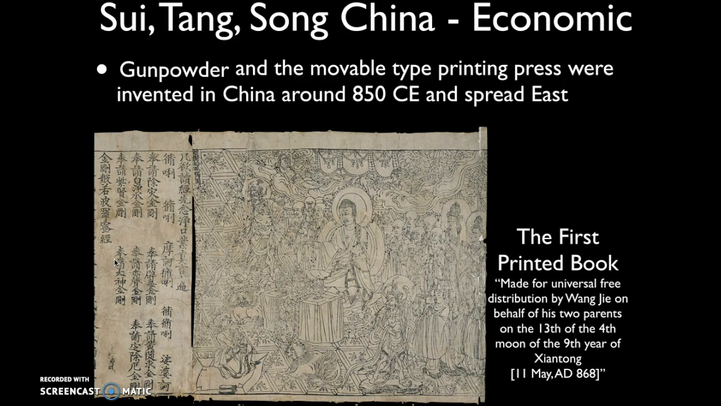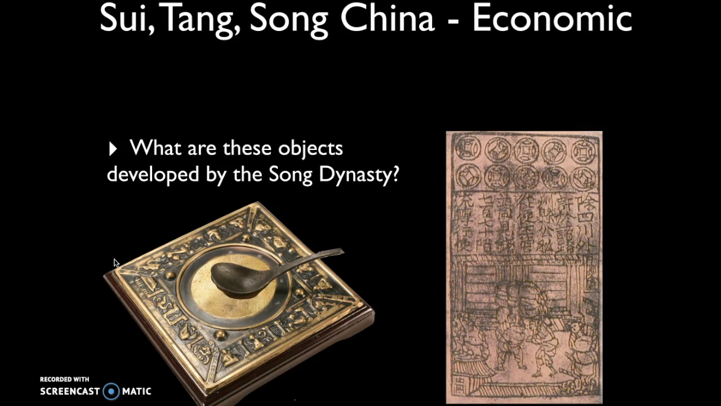And so the Chinese developed the first movable type printing press and utilized it for text, such as this Buddhist manuscript. Gunpowder and the printing press are eventually going to spread east and are going to eventually become very critical in the development of Europe later on in history.